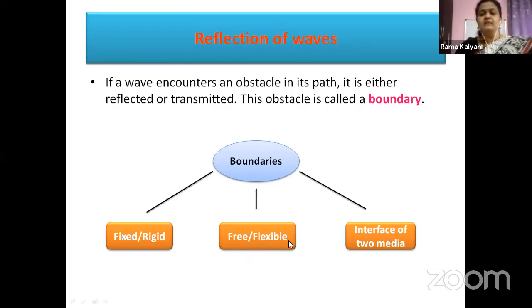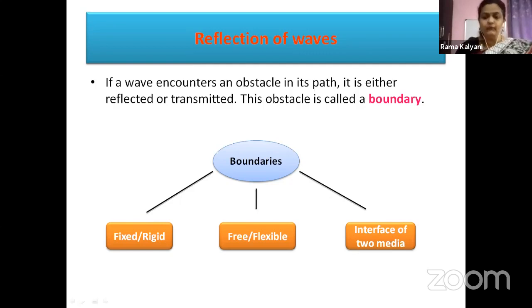Or otherwise, you are making a wave on the ground. Hold a rope in your hand and leave the other end. If you create a jerk in this way on the ground, then the wave is going towards a flexible boundary.